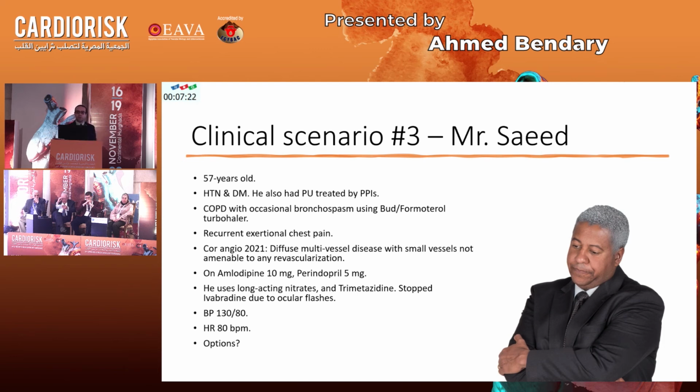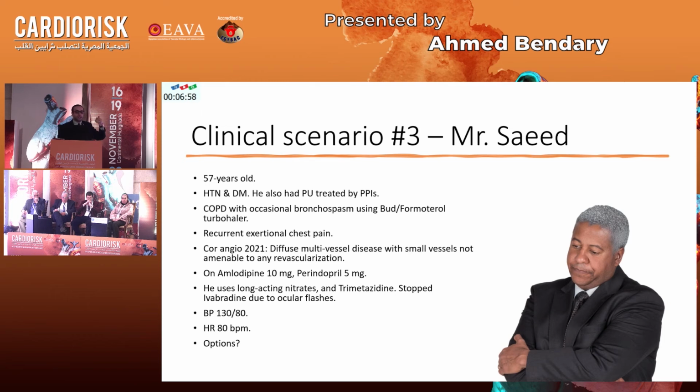He's asking for options. Actually, beta blockers might not be the best option. It's actually a wrong option here because of the bronchospastic lung disease. Calcium channel blockers also could be an option. Yes, I may shift the amlodipine to verapamil. Amlodipine is a dihydropyridine calcium channel blocker, while verapamil acts better on the heart rate, but those are all calcium channel blockers and it might not work.